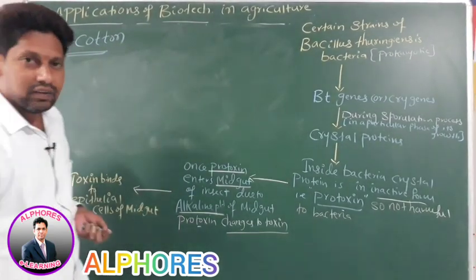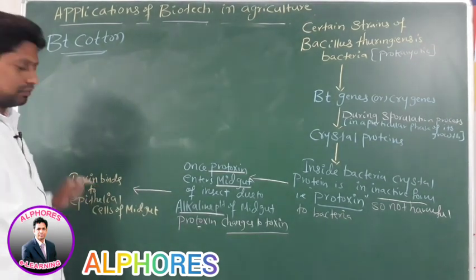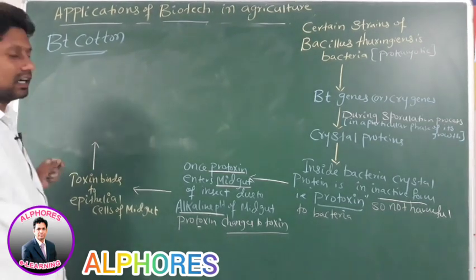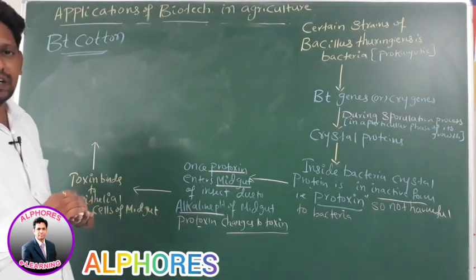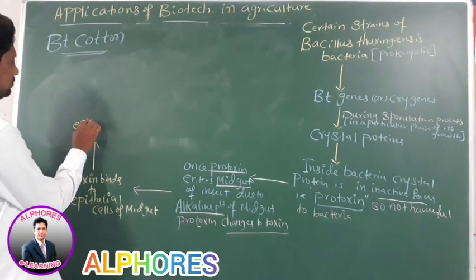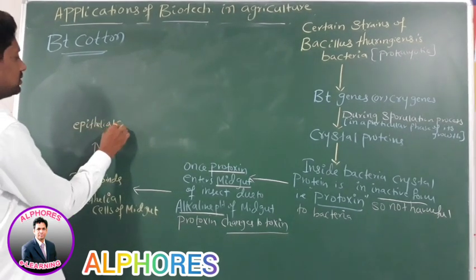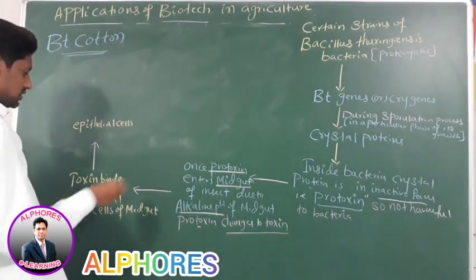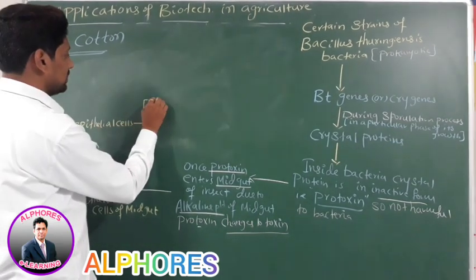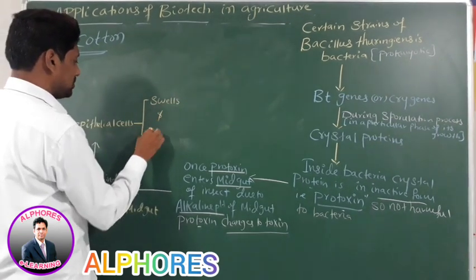Is this statement okay? Therefore, toxin binds to the epithelial cells of the midgut. Then what happens? These epithelial cells of the midgut swell, then are lysed.